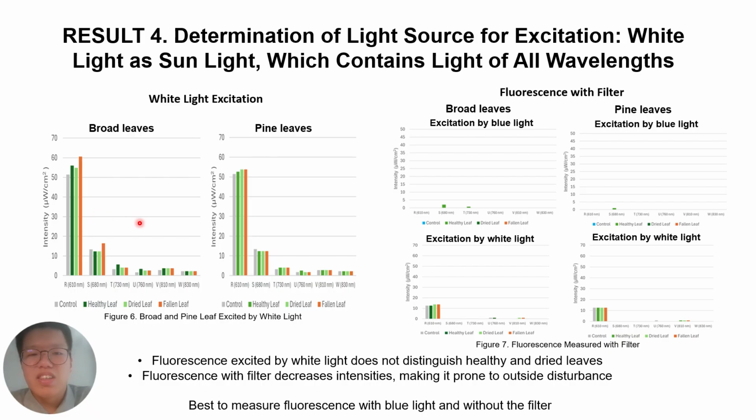Sunlight contains white light, which contains blue light. These fractions of blue light could naturally trigger fluorescence, reducing costs for development. On the other hand, the filter could specify which wavelengths were measured, decreasing interference.